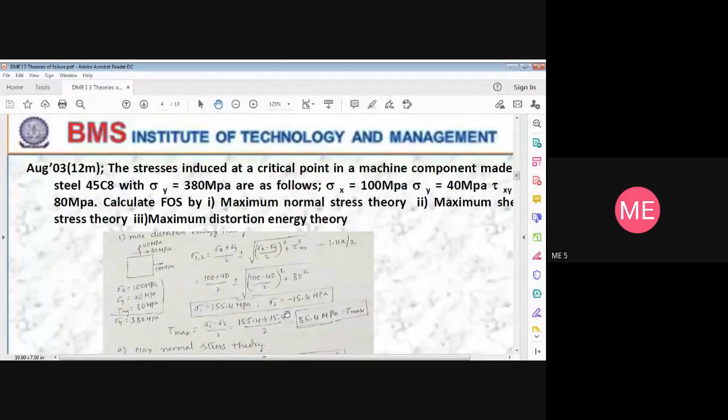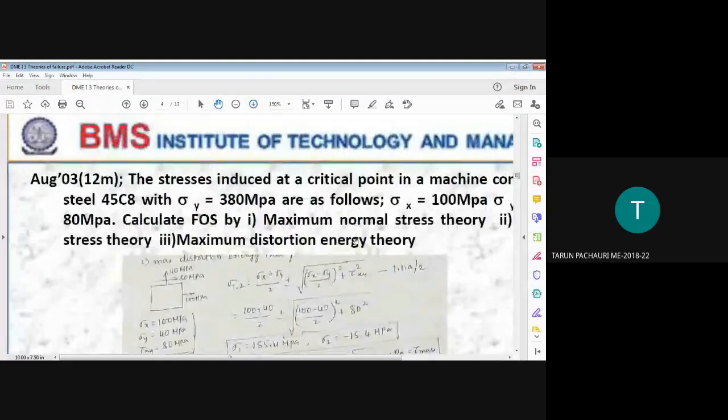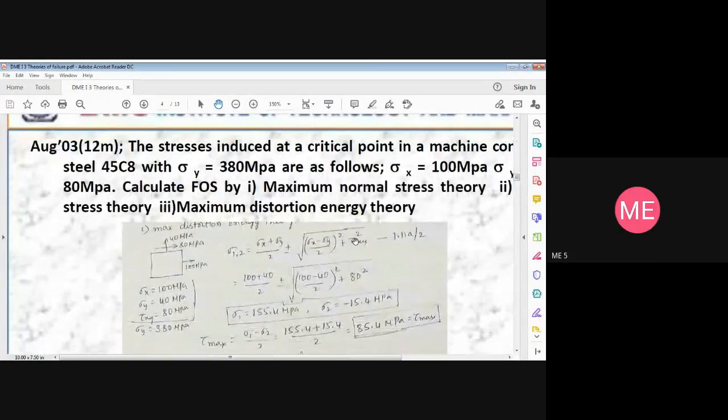Find out sigma 1 and sigma 2 and tau max. Is this visible? Whatever that handwritten thing is there, is it visible on your screens? Yes, sir. Make it fast.